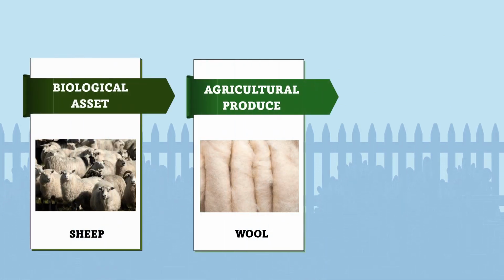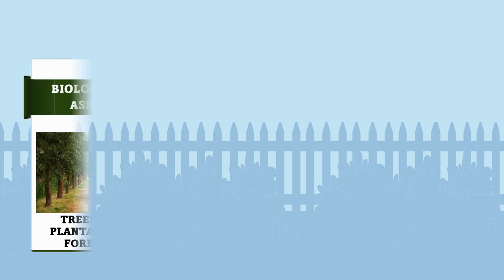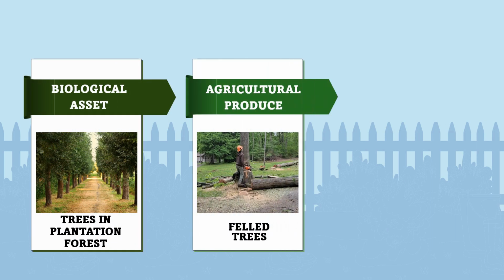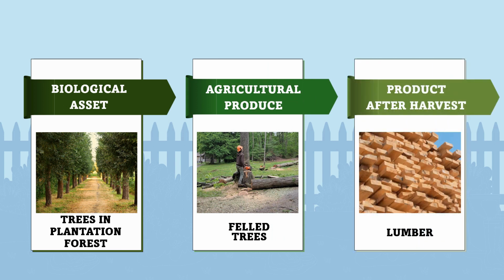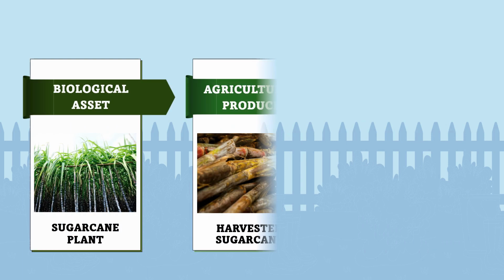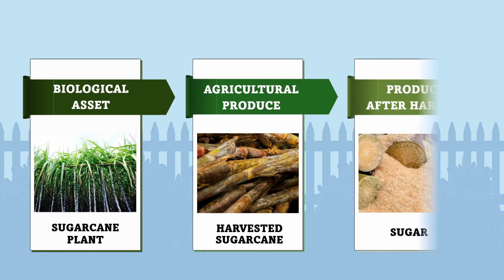Examples of biological assets. First, sheep. Its agricultural produce is wool, and its product after harvest is yarn. Next biological asset, trees and plantation forest. Its agricultural produce is felled trees, and its product after harvest is lumber. Next biological asset, sugarcane plant. Its agricultural produce is harvested cane, and its product after harvest is sugar.